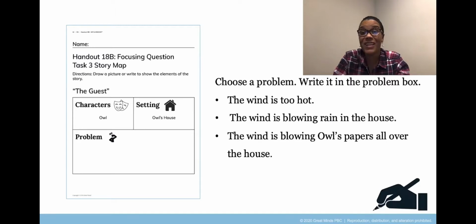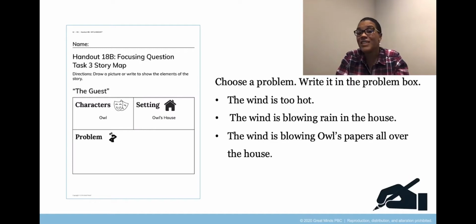Okay, now what I'd like you to do is take out the story map on handout 18B. And remember, if you don't have it, that's okay. You can create a story map in your journals instead. Do you have what you need? All right. Remember, you have used story maps in many ways before, and you're going to use a story map today to plan a story that you are going to write yourselves.